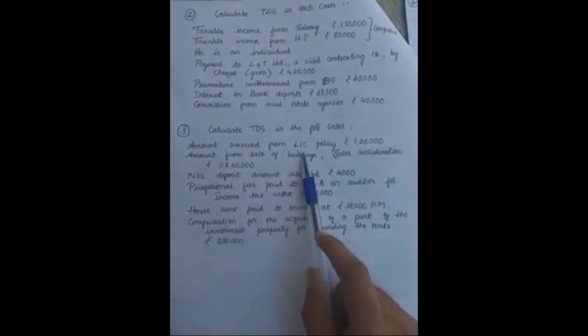Let's move on to the next problem. Calculate TDS in the following cases. Amount received from LIC policy 1,20,000. Amount from sale of buildings, sales consideration is rupees 52 lakhs. NSS deposit amount received is rupees 4,000. Professional fees paid to Mr. A, an auditor, for income tax work is rupees 40,000. House rent paid to owner at 38,000 per month. Compensation for the acquisition of a part of immovable property for expanding the roads. So this is the problem.